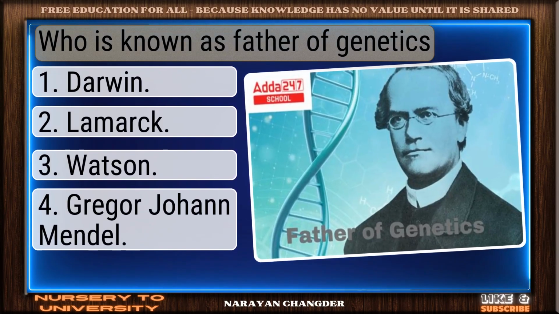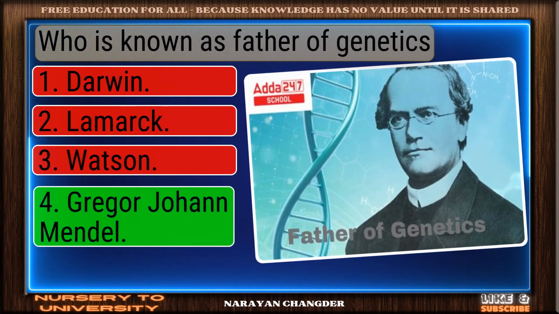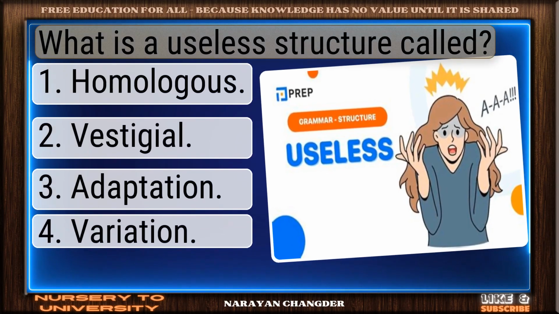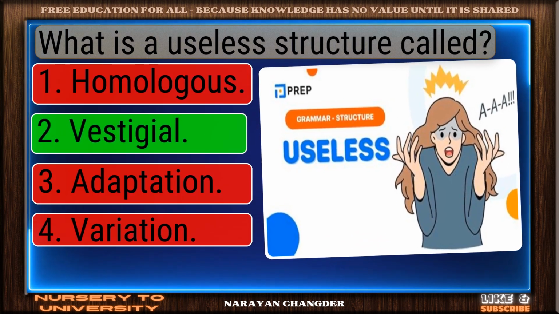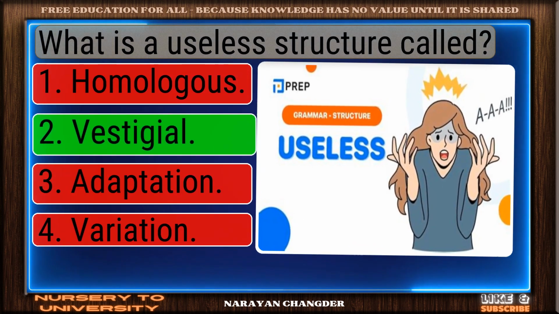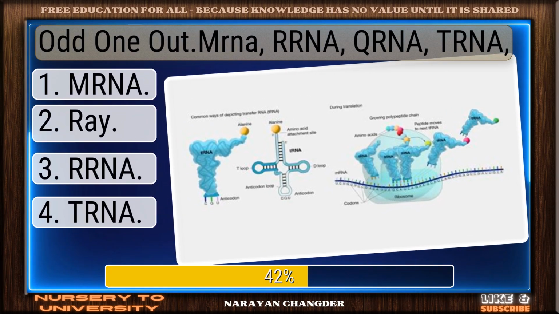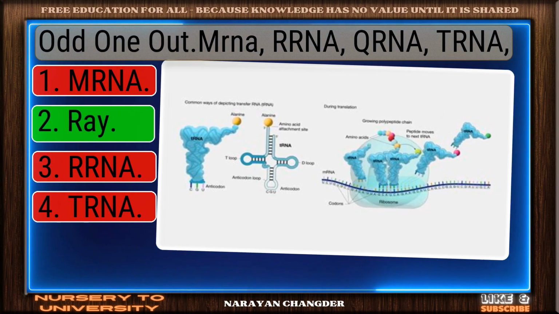Who is known as father of genetics? Exactly. Gregor Johann Mendel makes sense. What is a useless structure called? On track. Vestigial is correct. Odd one out. mRNA, rRNA, cRNA, tRNA. Clear logic. Ray is sound.